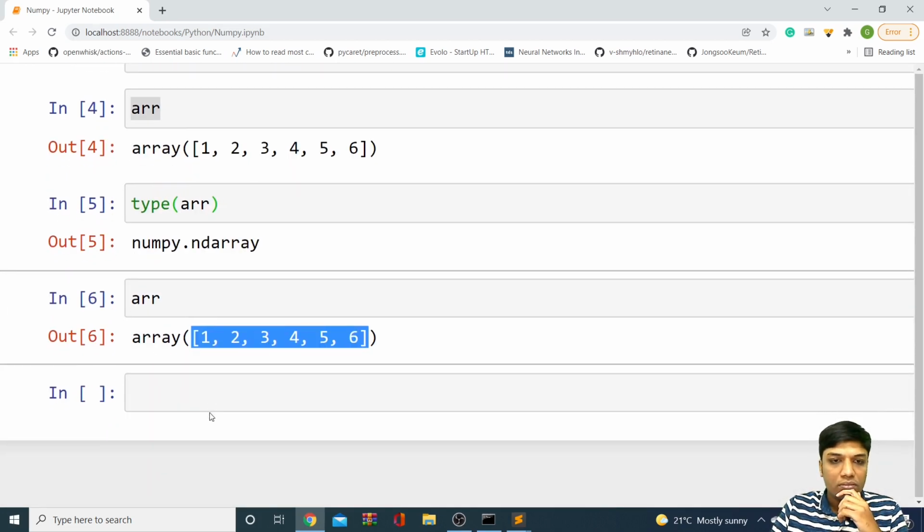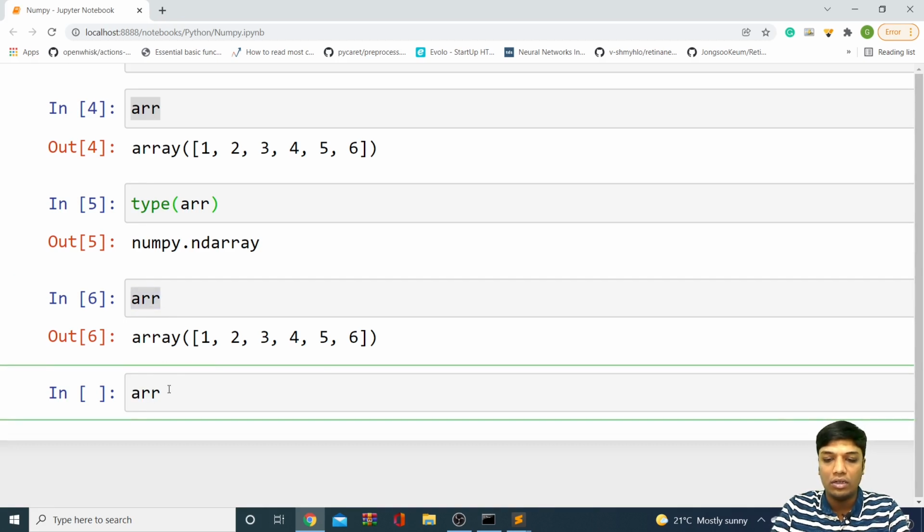Now, in an array, guys, we have a lot of attributes. Let's talk about that first. We can simply say arr dot, and here we have an attribute called ndim. Here ndim stands for number of dimensions. If you want to find out the number of dimensions of an array, you can use ndim. You can simply say arr dot ndim.